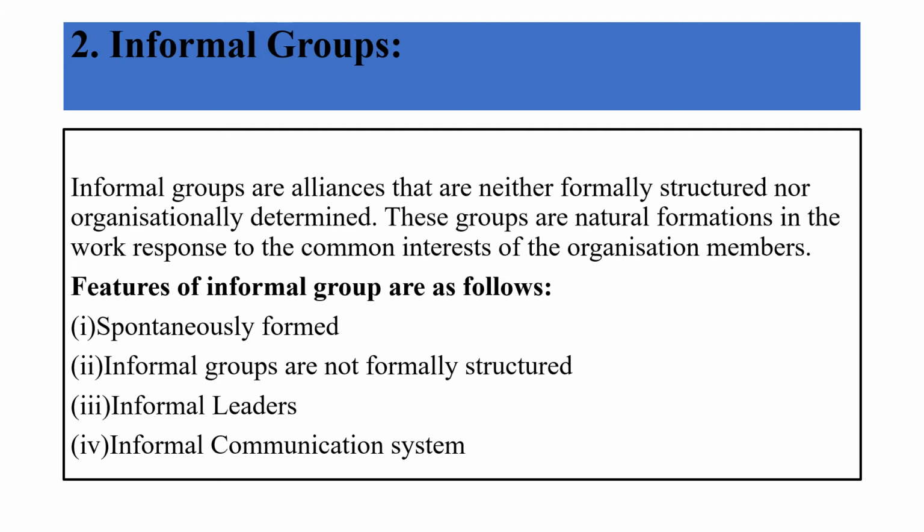Now you can take for example, you have section A and section B. When you say section A and section B, both are formally created. But once you are out of the class or out of the college, you have friends from either class. That is because you share a common bond, you share a common interest, and because of that you form groups, that is called an informal group. The same thing follows even in an organization.